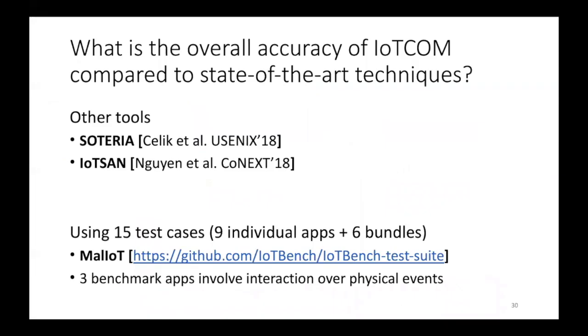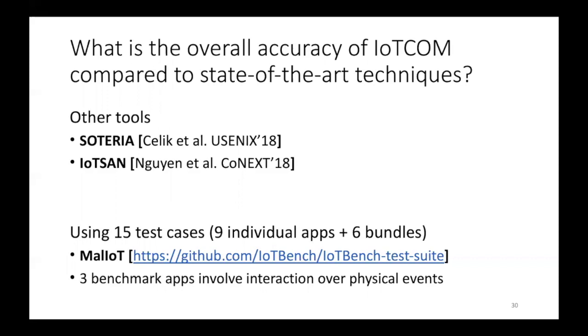For evaluating our approach, we performed several experiments. In the first experiment, we compared the accuracy of IoT COM in comparison with Soteria and IoT SAN. We used publicly available benchmark applications, and we also developed 3 benchmark applications that are also available on the website of our project. Those 3 applications involve interaction threats over physical events.